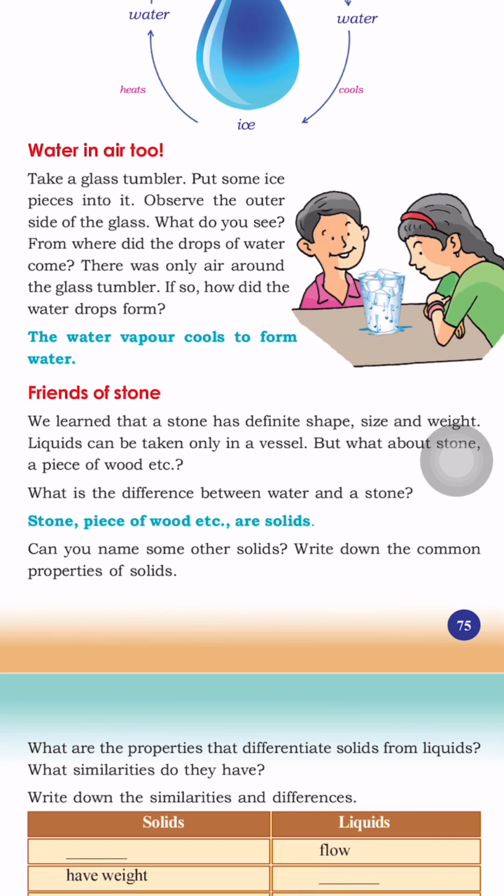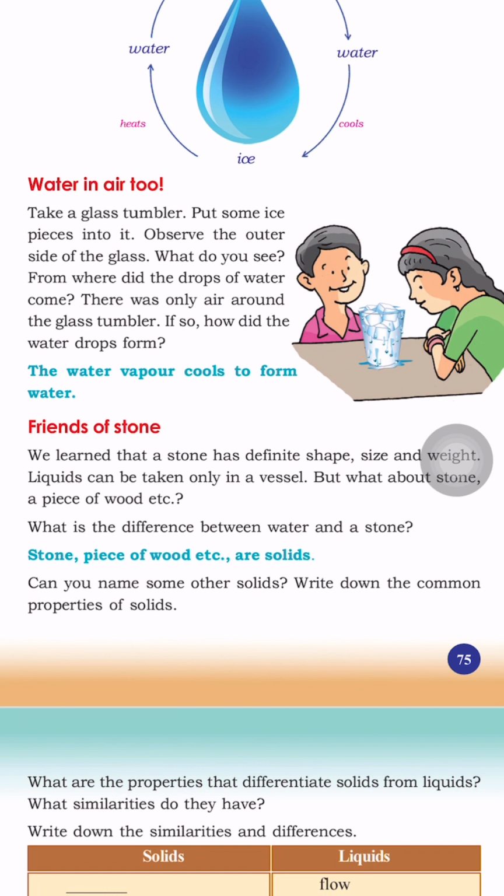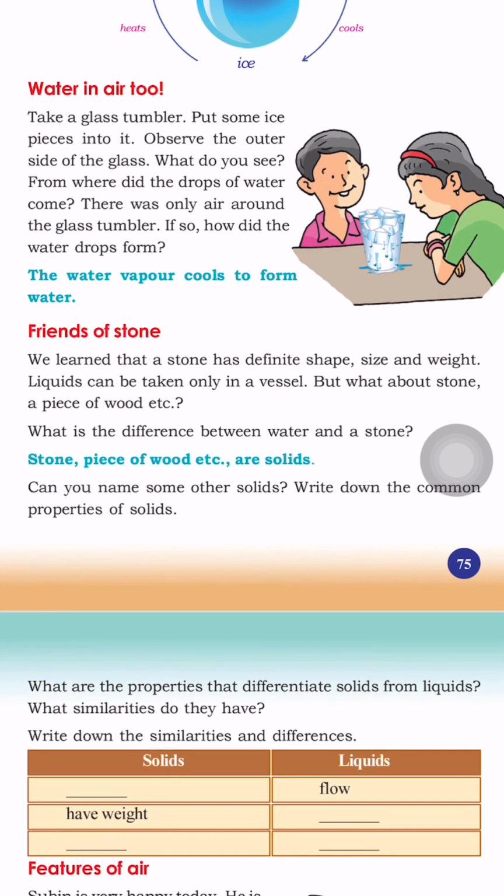There was only air around the glass tumbler, right? If so, how did the water drops form? So think about it. The water vapor cools to form water.